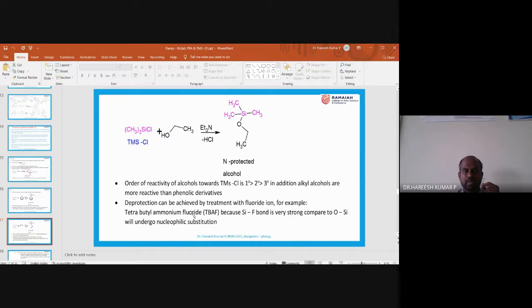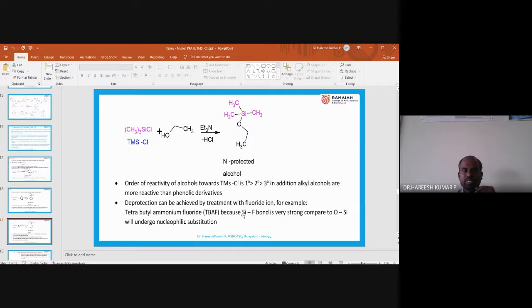And what is the order? Okay, the order of reactivity of the alcohol towards the TMS chloride. Primary alcohol is more reactive compared to the secondary. Secondary alcohol is more reactive compared to the tertiary with respect to the reaction of TMS chloride with alcohol.